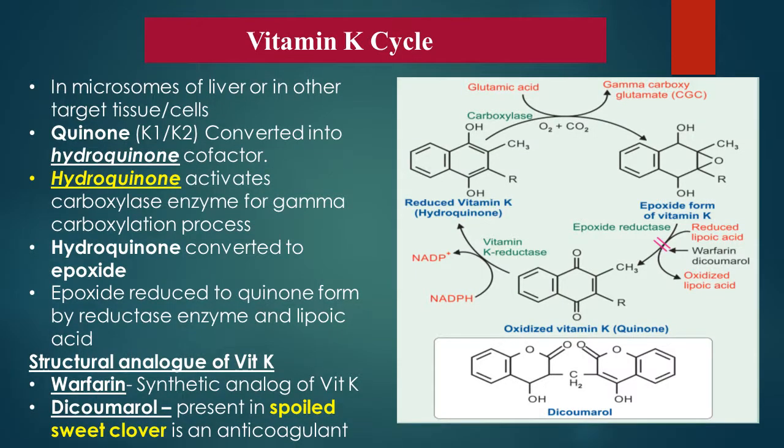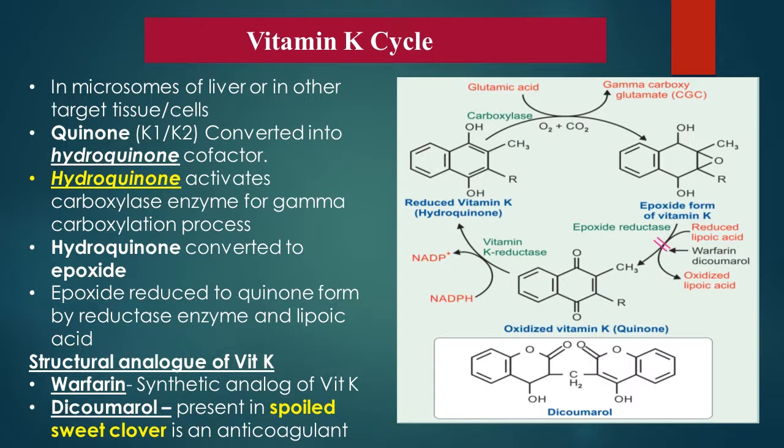Vitamin K cycle. This slide depicts how vitamin K takes participation in gamma carboxylation processes. In liver, this gamma carboxylation process takes place in microsomes of liver cells, while in other target tissues, this cycle also takes place. So, vitamin K takes participation in quinone form. First, this quinone form of vitamin K is converted into hydroquinone form by enzyme vitamin K reductase with the help of NADPH.